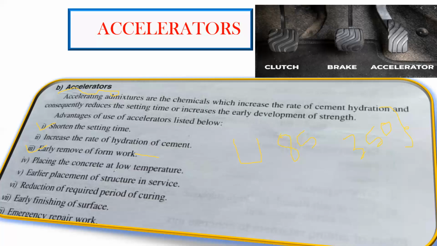Next is placing the concrete at low temperature. Yeah, this is what I was telling. Low temperature in the sense, let us say the usual temperature in the coastal part is around 30 degrees Celsius, and it's not an issue. Let us say the temperature is somewhere close to 5 to 10 degrees Celsius, and if you go to Shimla, Himachal Pradesh, Jammu, sometimes the temperature will go to minus 1, minus 2, minus 3. At that time, if you want to do the concreting, it becomes very difficult. So in that case, you can make use of these accelerators so that the setting happens quickly. That is why it is written here, placing the concrete at low temperature.